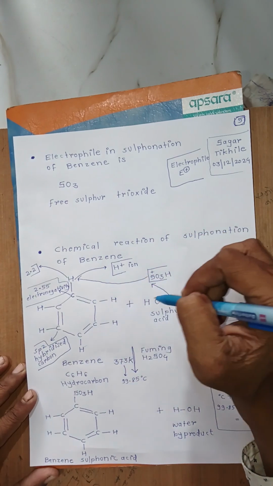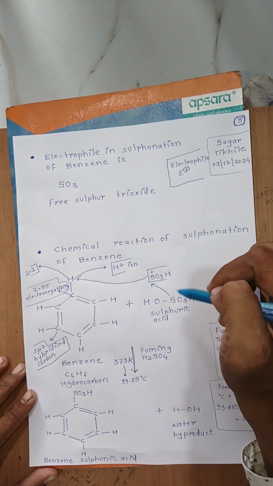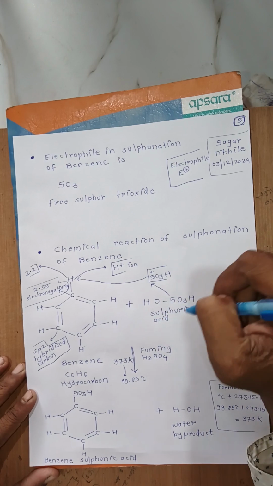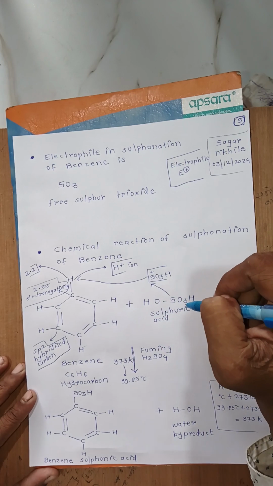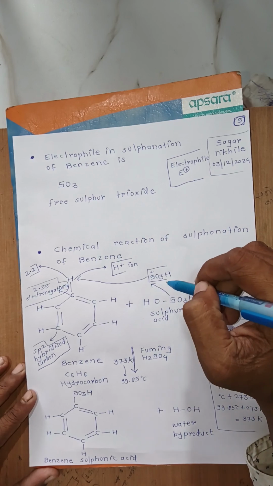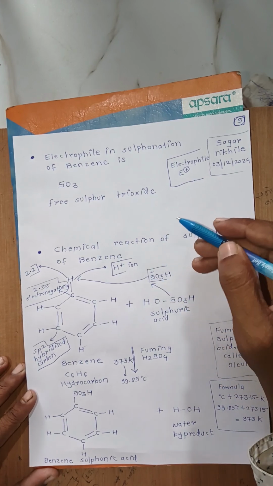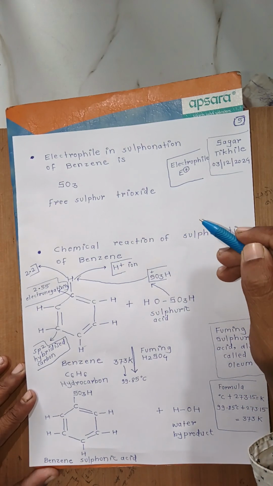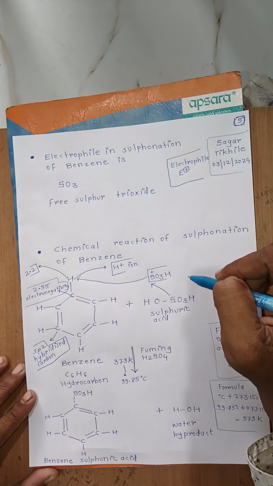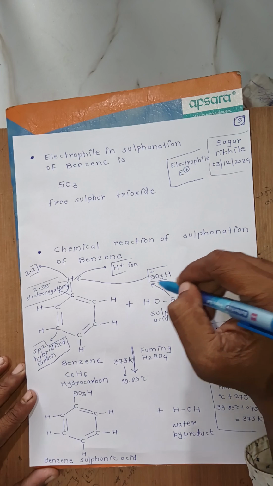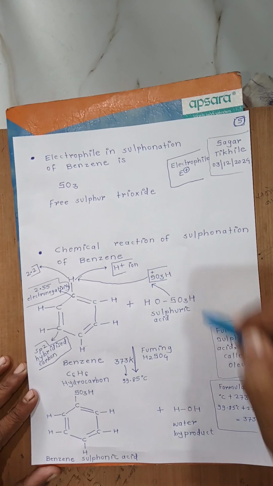Then why is the word sulfonation used? Because in this reaction sulfuric acid is used. The sulfuric acid is used, and the electrophile, you can say SO3, that is free sulfur trioxide or the sulfonic acid group formed from sulfuric acid, and so the word sulfonation is used.